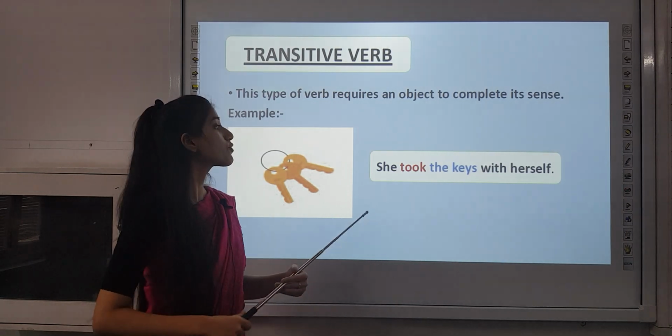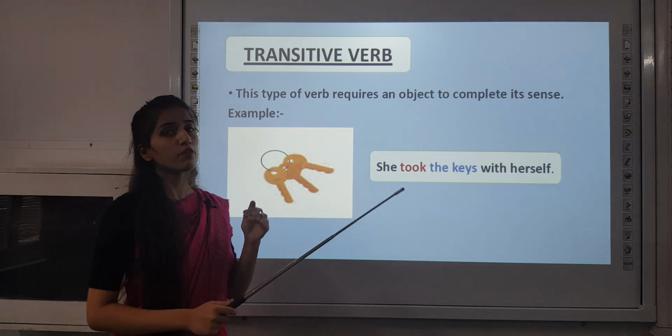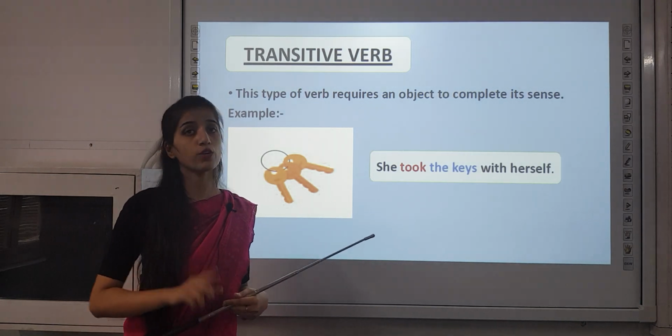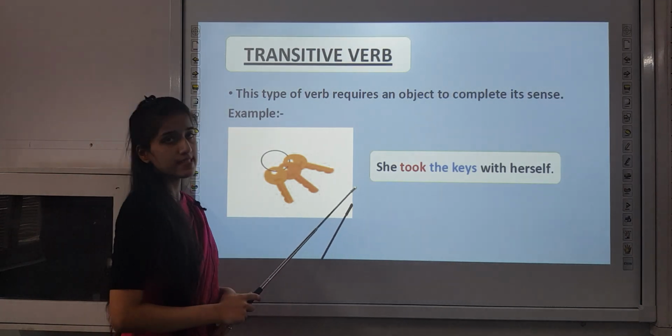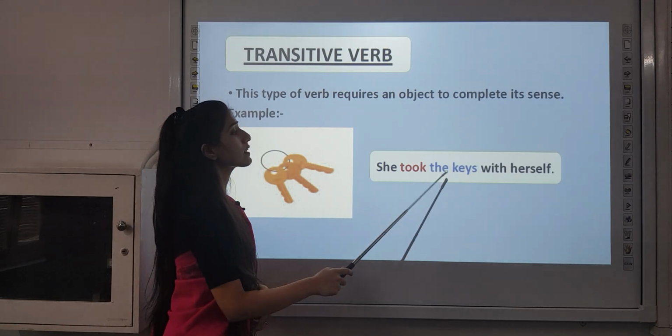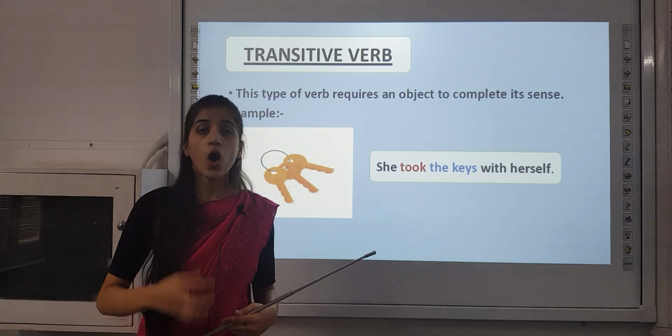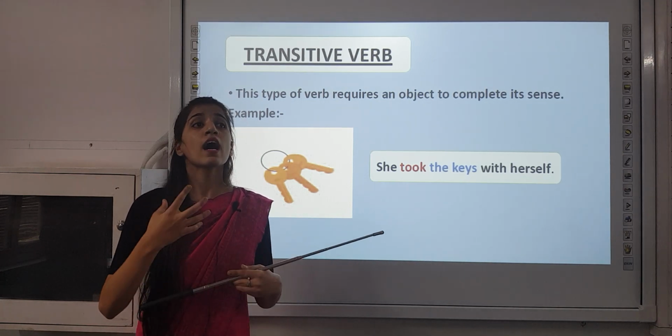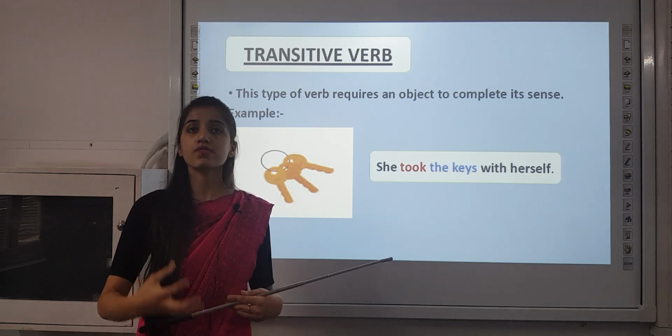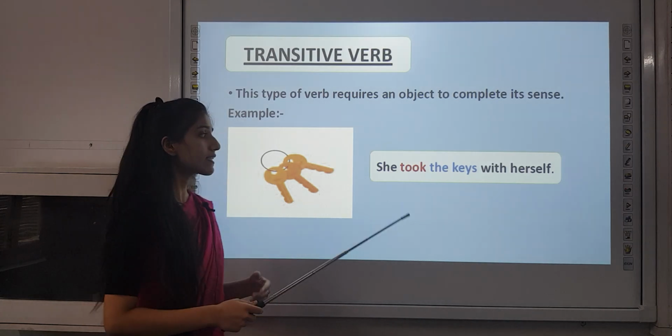If you have to find out the transitive verb, I will tell you a trick, but first look at this example. She took the keys with herself. You must be thinking, what is the object? Object in a sentence is the thing that is received by the verb of the action. So that is the object.